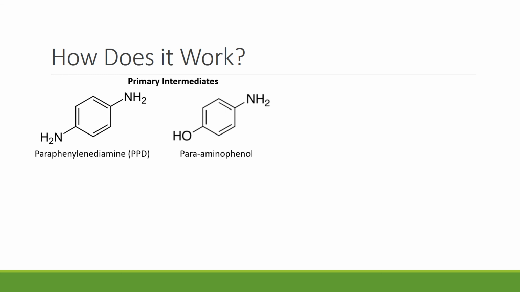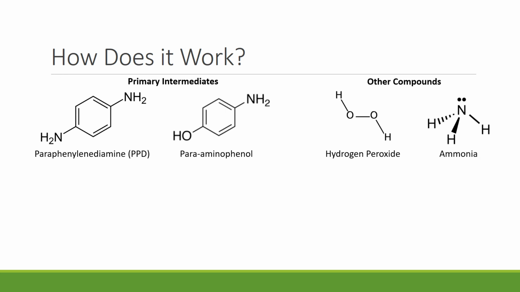The primary intermediates react with hydrogen peroxide, which oxidizes the intermediate and also lightens the natural pigments of the hair. Ammonia is present in the dye because the reactions need to occur at an alkaline pH. A basic pH allows for the hair to swell and therefore absorb the hydrogen peroxide and dye molecules. PPD and an oxidizing agent alone just produce a dark brown color, but that is not very useful if another color is desired.